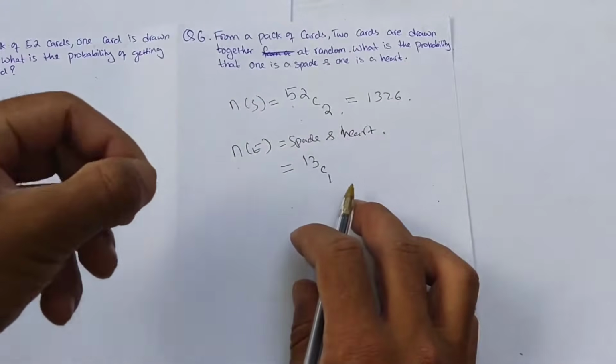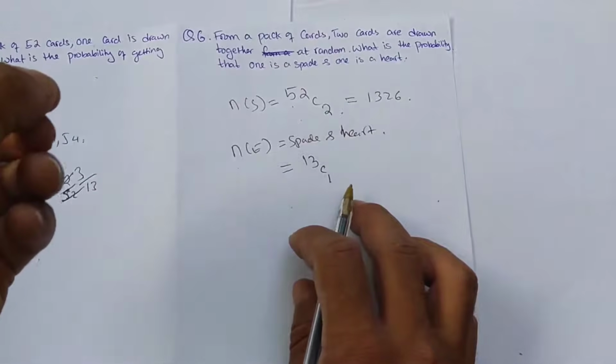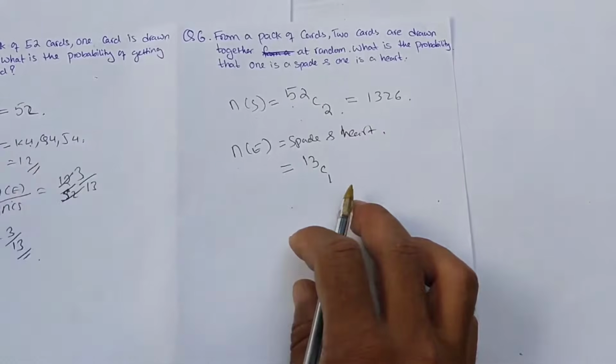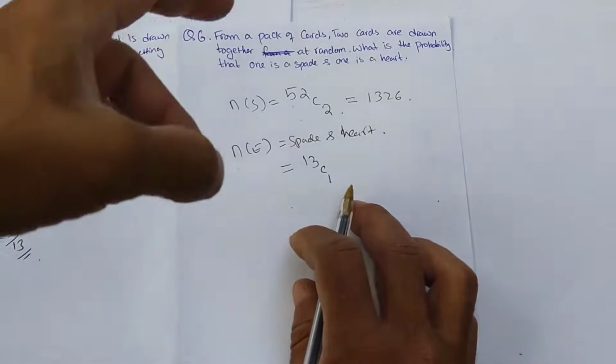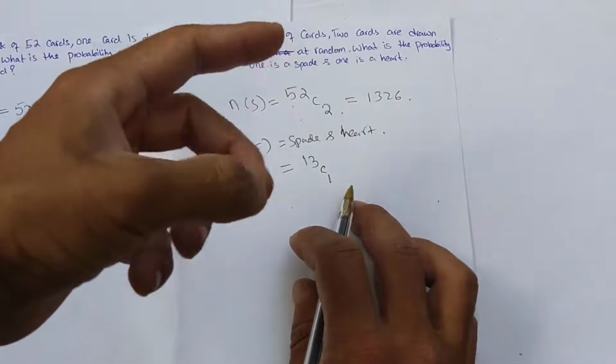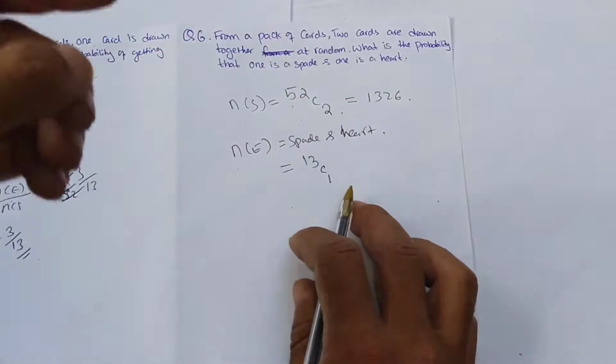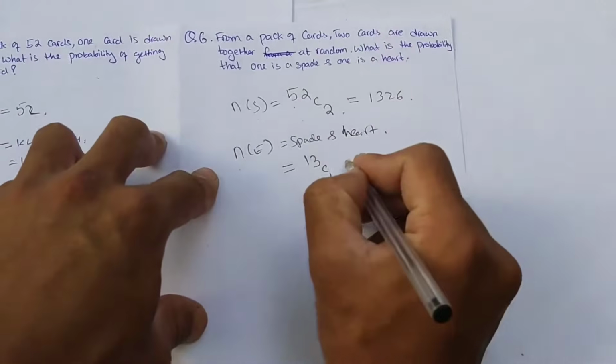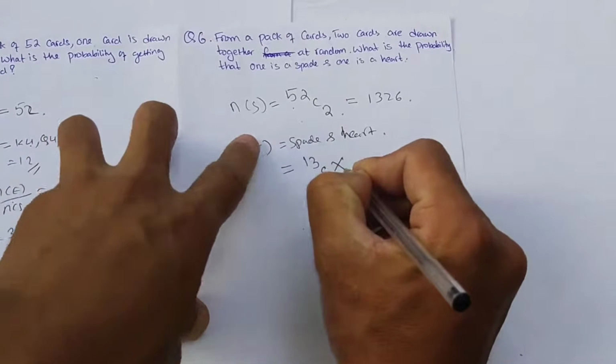The first card can be a spade: there are 13 spades, so 13C1 ways. Out of 52 cards we draw the first card, and it should be a spade only, so there are 13 chances. So the first card can be spade in 13C1 ways, multiplied by the second card being a heart,